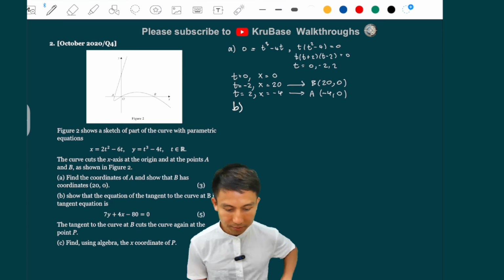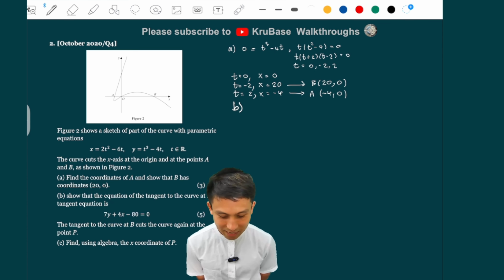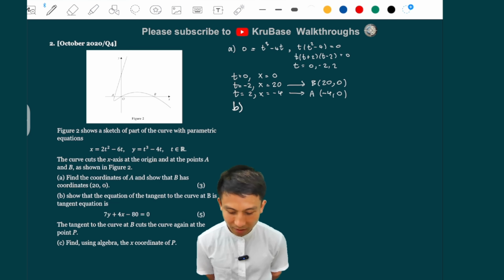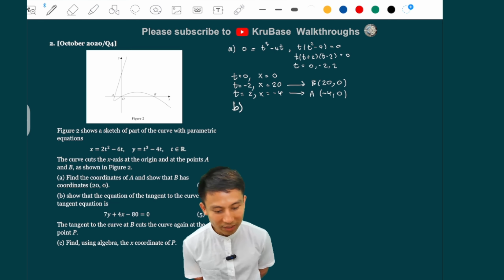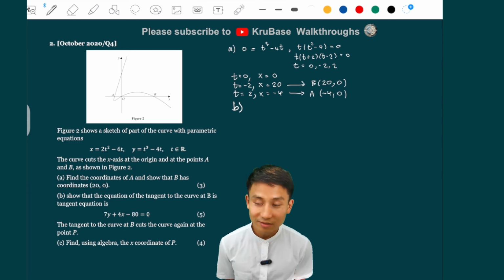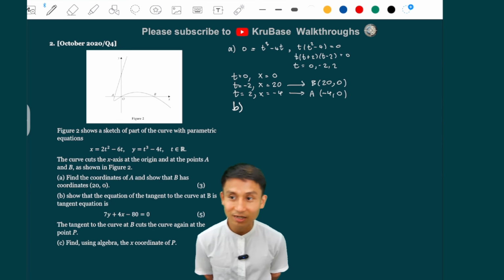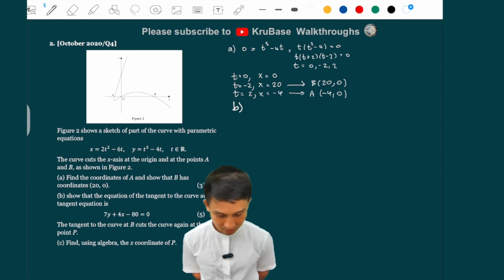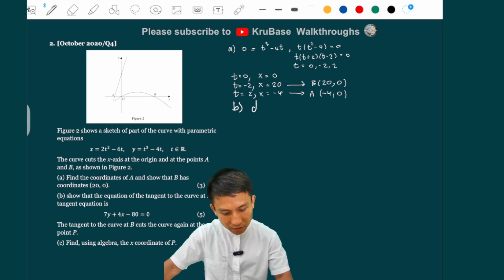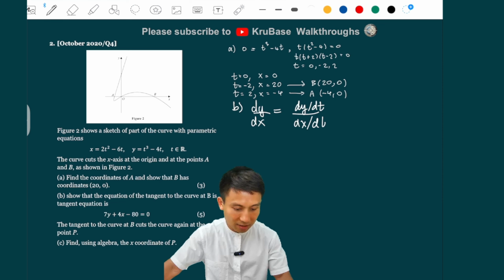And then part B. It asks you to show that the tangent equation at B is that. So at B, we have a point of 20, 0, but we haven't got the gradient, because to find the tangent equation, we need the gradient of the line, right? So we can find the gradient by doing parametric differentiation. Parametric differentiation is just dy by dx equals dy by dt over dx by dt. This is not too bad.